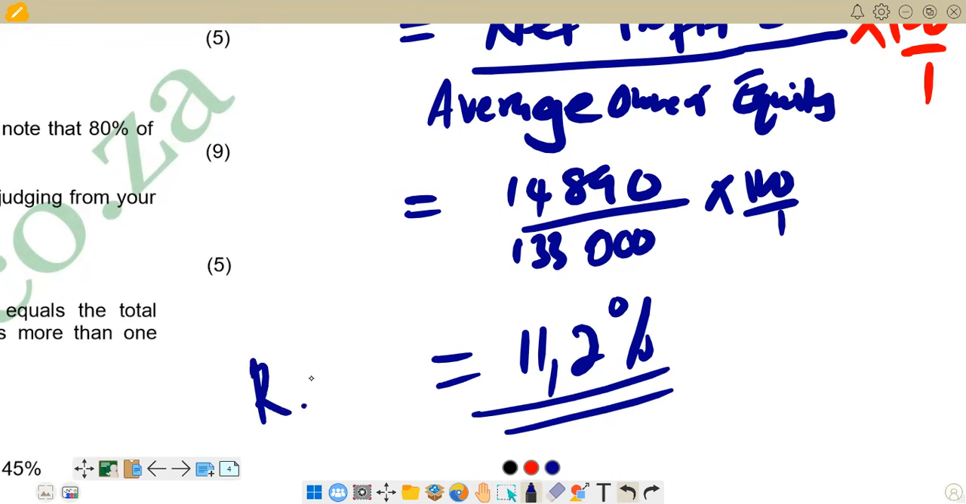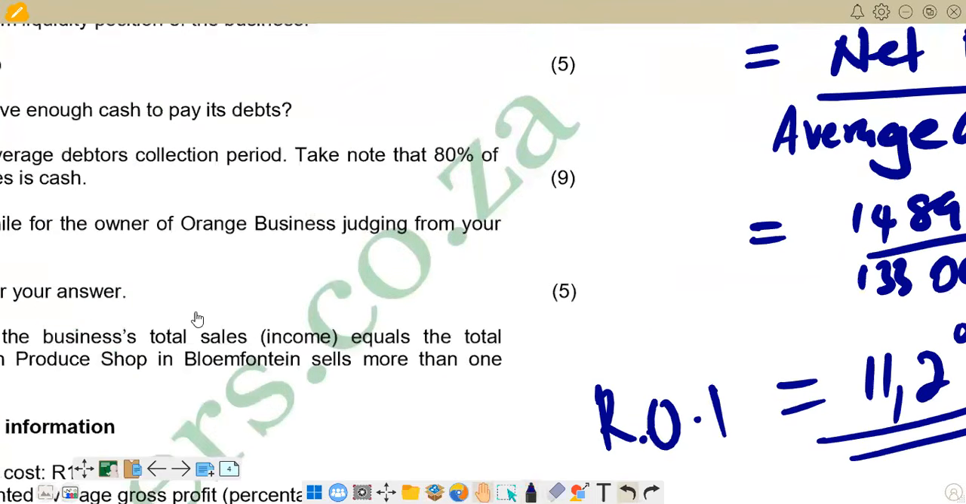So this is the return on investment. This tells us the risk or the compensation of the risk that the owner is getting. So this is what we have on the first part, which is 4.1. So we can go and see what we have in terms of 4.2.